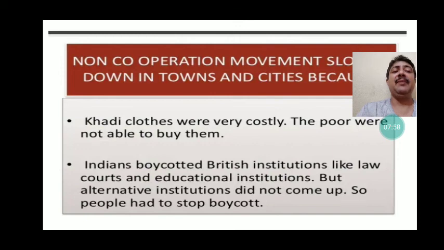But over time, this movement slowed down in cities. Why? Because the khadi clothes that were adopted were very costly. In other words, an alternative was not there. On one side we decided to boycott everything, but on the other hand, no alternative system was there. No poor person was able to buy khadi clothes. If foreign clothes were burnt, then there was no option before Indians. At the same time, Indians boycotted British institutions like law courts and educational institutions, but alternative institutions were not there. So the people had to stop the boycott and again joined the old institutions. This is how the non-cooperation movement slowed down in cities and towns.